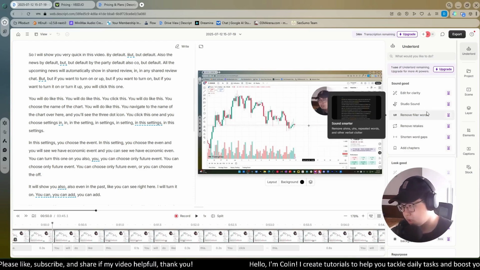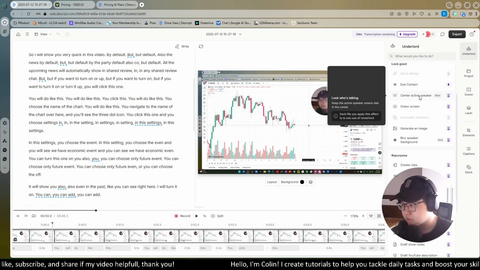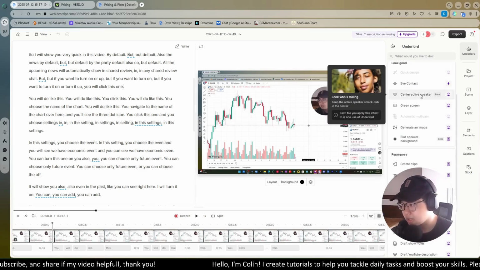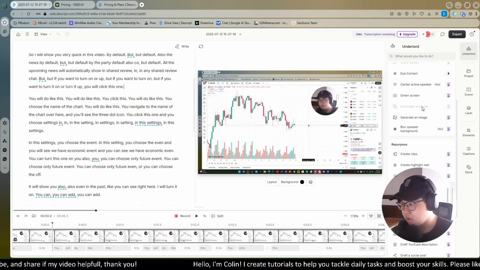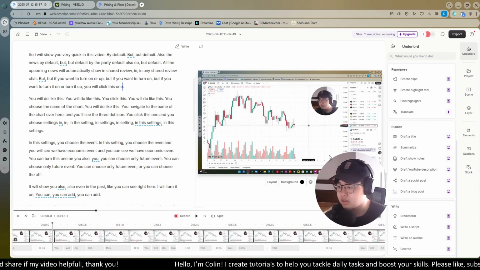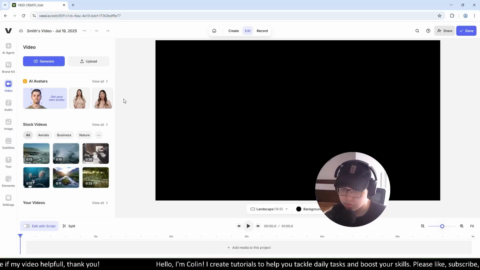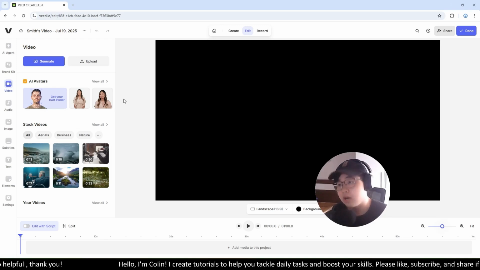Also, it has a lot of other functions like Studio Sound. We have eye contact, center speaker, green screen, and a lot of features you can see over here. So now compared to Vid.io, when I first used this tool, it was slightly different compared to Descript. I only use Descript for script editing.